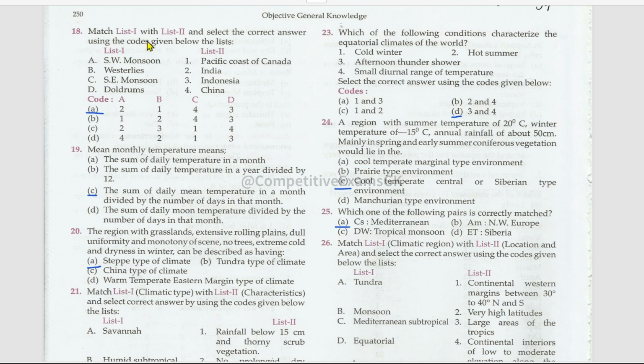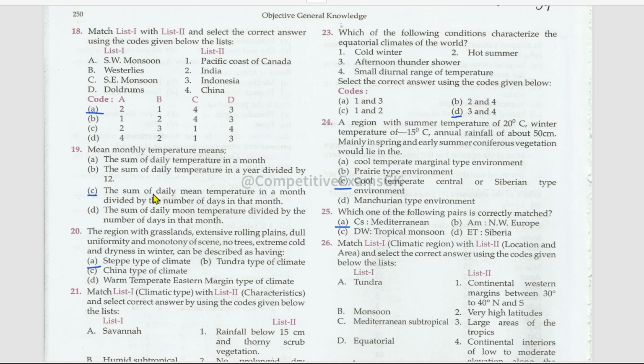Next is the matching. List one with list two. SW monsoon, that is southwestern monsoon in India, westerlies in Pacific coast of Canada, southeast monsoon, China, doldrums in Indonesia.